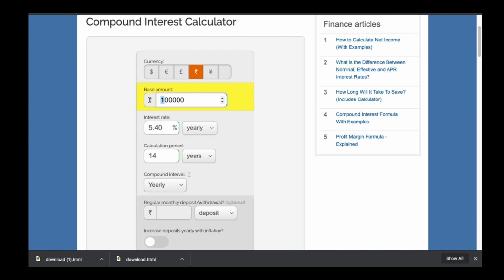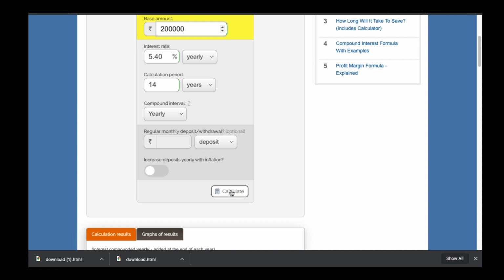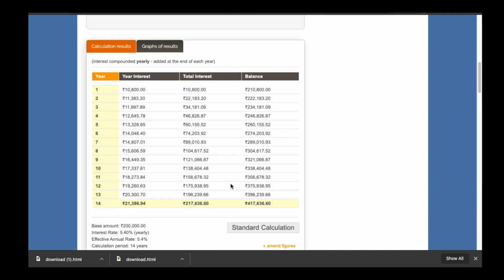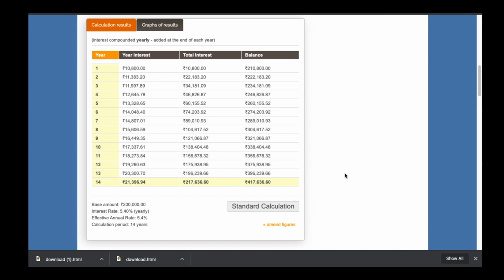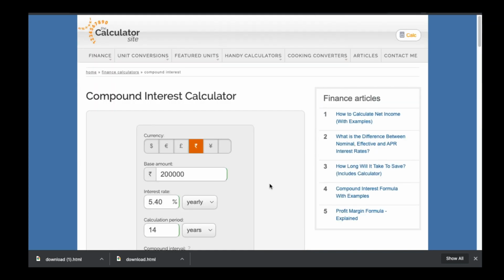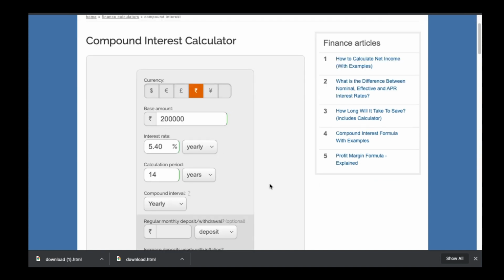Suppose we invest 2 lakh rupees, let's check whether it is doubling after 14 years or not. Now I am again clicking on calculate. See here, after 14 years our amount is almost doubled and it is 4,17,000 rupees. So with the present interest rate of 5.40%, our FD amount in State Bank of India will be doubled after 14 years. If the interest rate increases, then this time period will decrease. If State Bank of India or any other bank decreases these interest rates, then our time period will increase to double our FD amount.